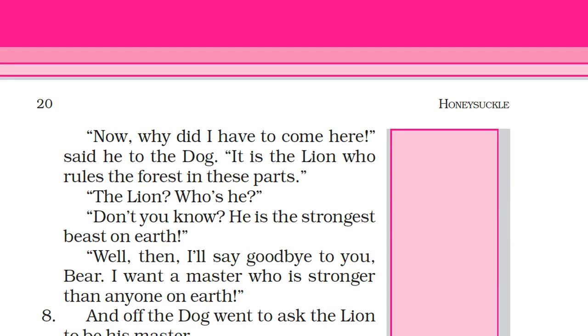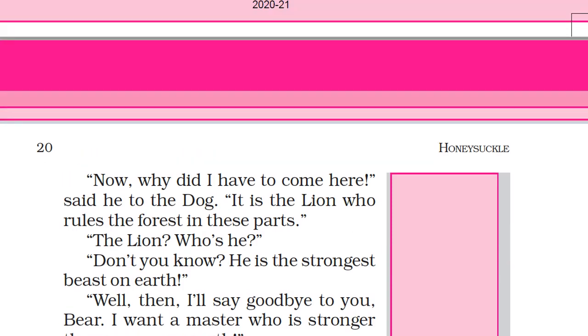So the bear says, now why did I have to come here, said he to the dog. It is the lion who rules the forest in this part. So the bear said to that dog, why did I come to this place, why did I come there for the cow, because I should not have come there. In that part of the jungle, one region of the jungle, the lion was ruling.